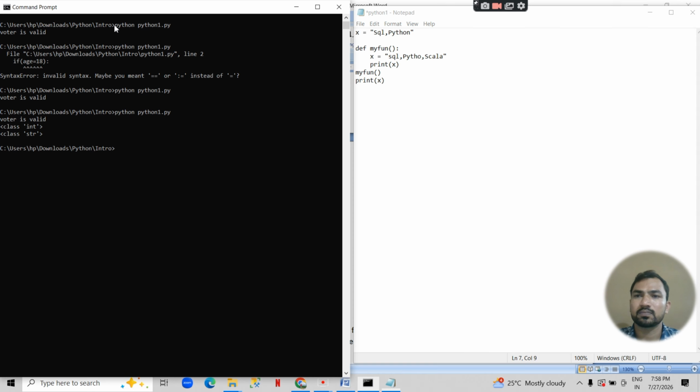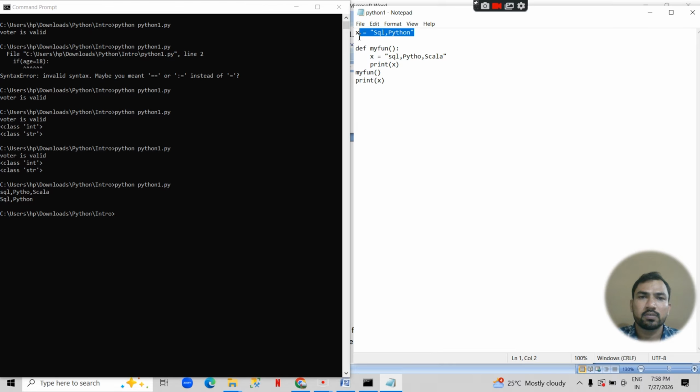The file is not saved. Okay, see, we write the global variable here, and next the variable in the function, x equal to this, and print it.